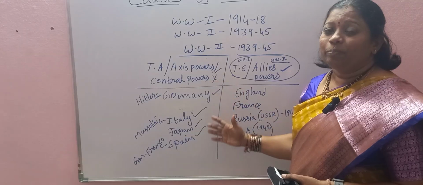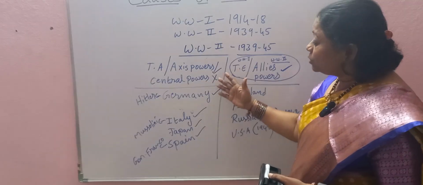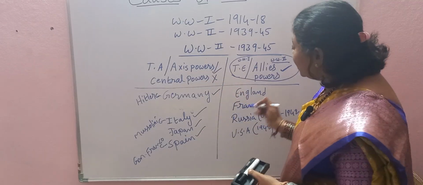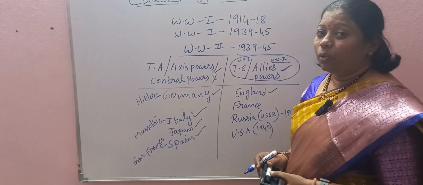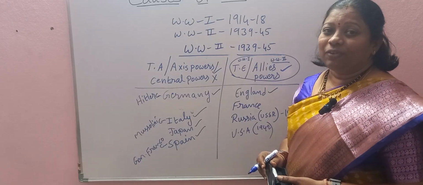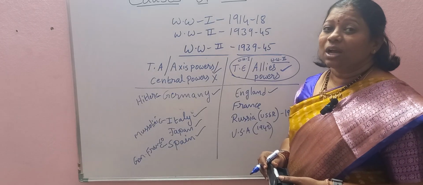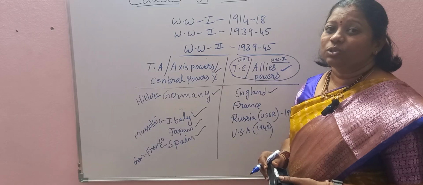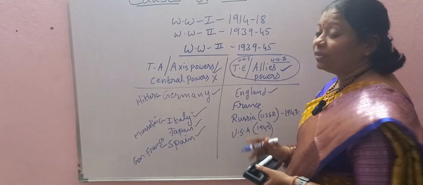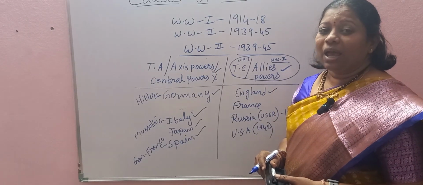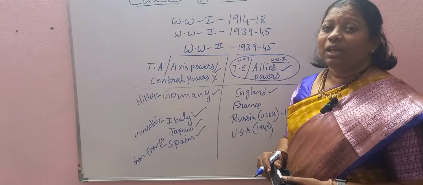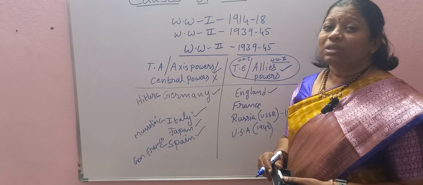So these were the major groups, and as you know very well, as these countries had colonial rule in most of the African as well as the Asian countries, those Asian countries also fought on behalf of these countries. England, we know very well, was called the empire on which the sun never sets.